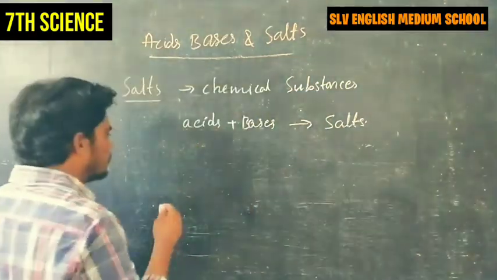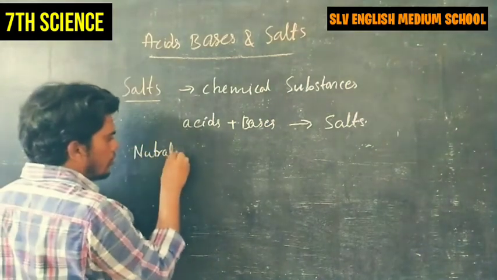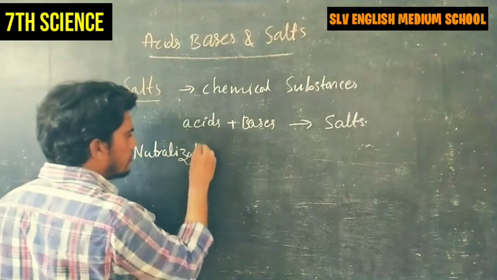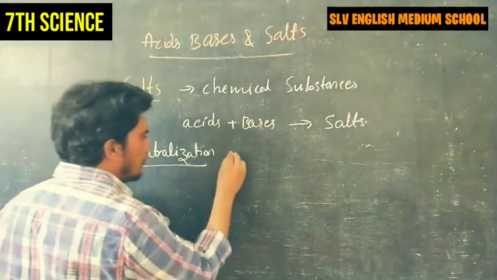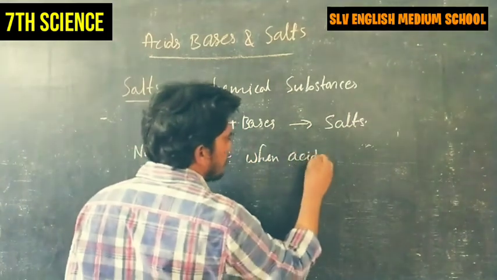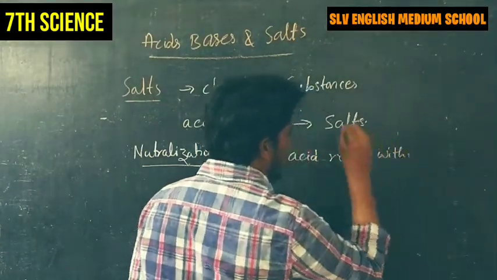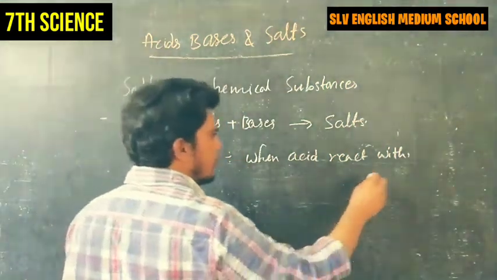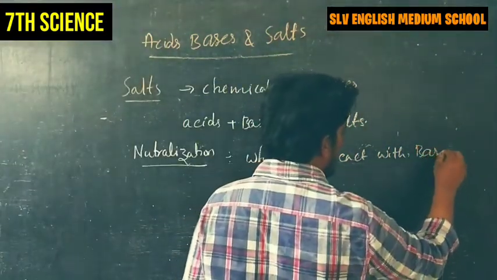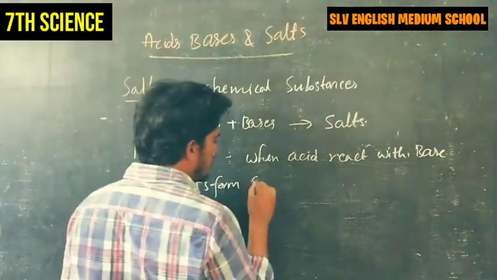Look at here, neutralization means when acid reacts with base, it forms salt.